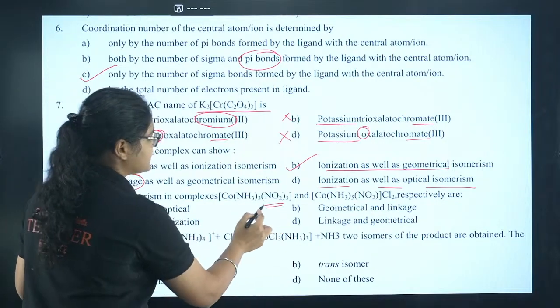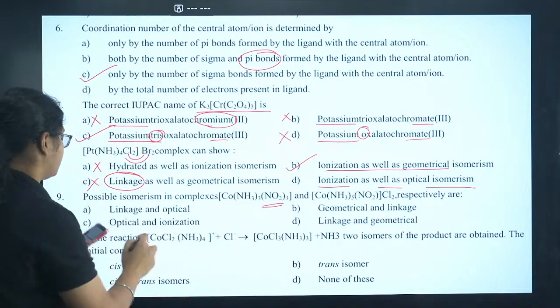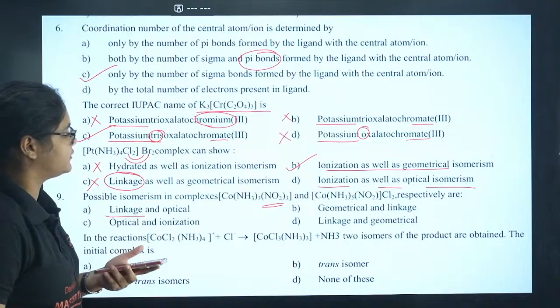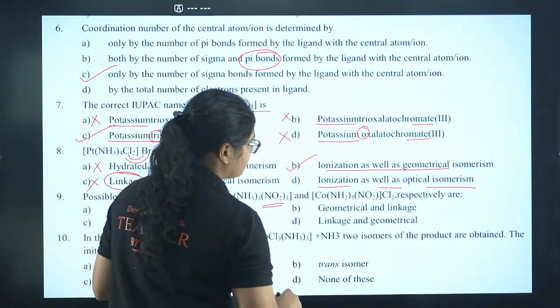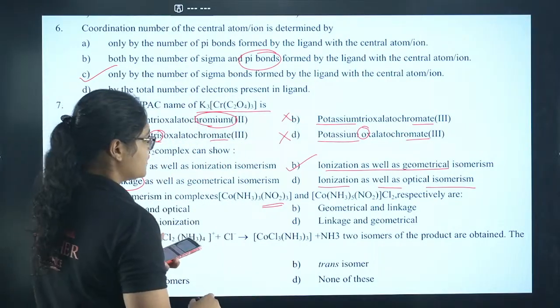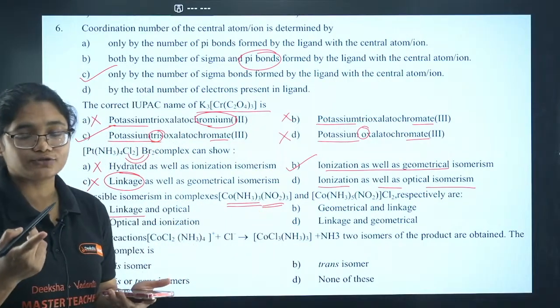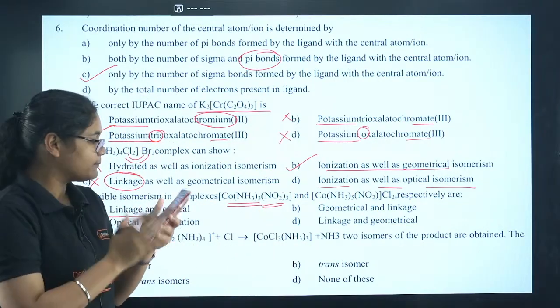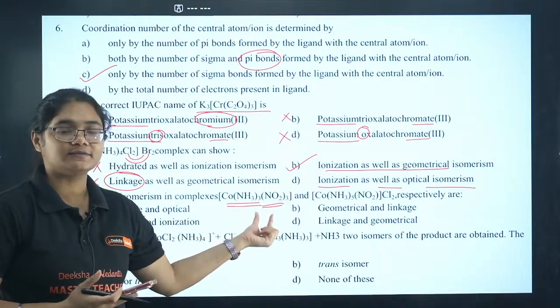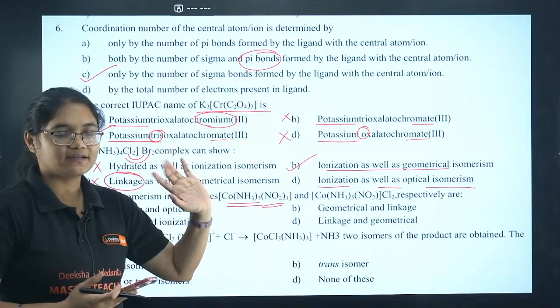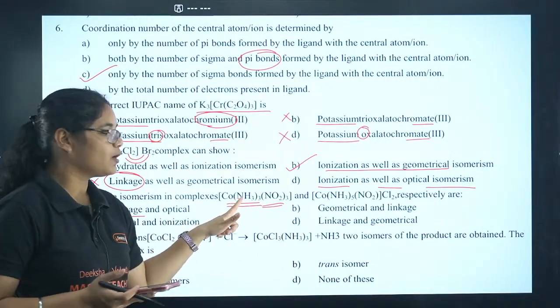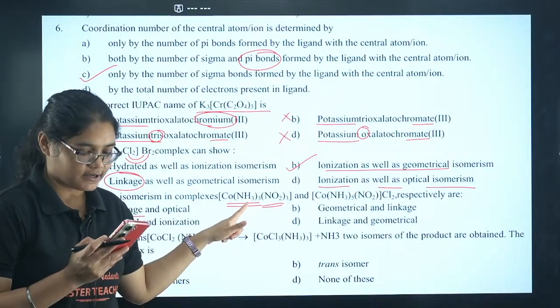Okay, NO2 is there, which is an ambidentate ligand, so definitely we can have linkage isomerism in the first one. Then in the second one, okay, in this first one, we can also have geometrical isomerism. So can you tell me what type of geometrical isomerism are found in this particular compound? It is not cis and trans, it is something different.